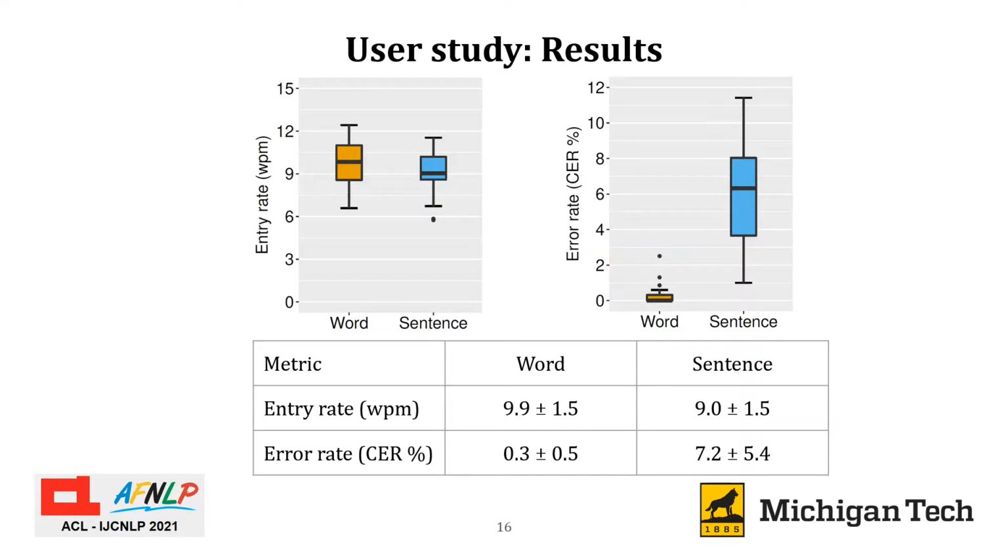Results show that with the word at a time input, users enter text at around 10 words per minute with an error rate of only 0.3%. On the other hand, with the abbreviated sentence input, users were significantly slower at 9 words per minute and also significantly less accurate with an error rate of 7.2%.